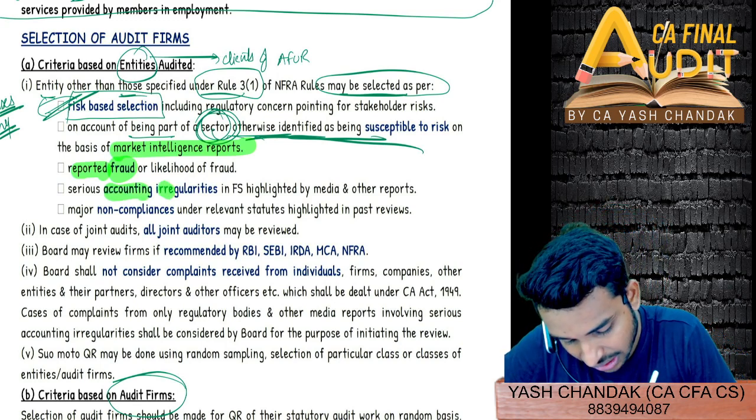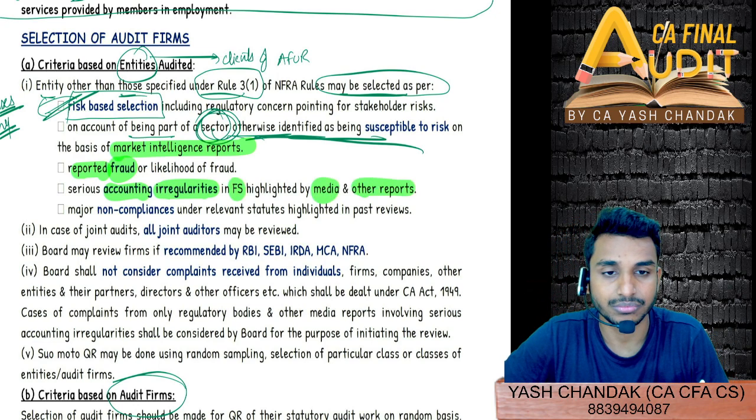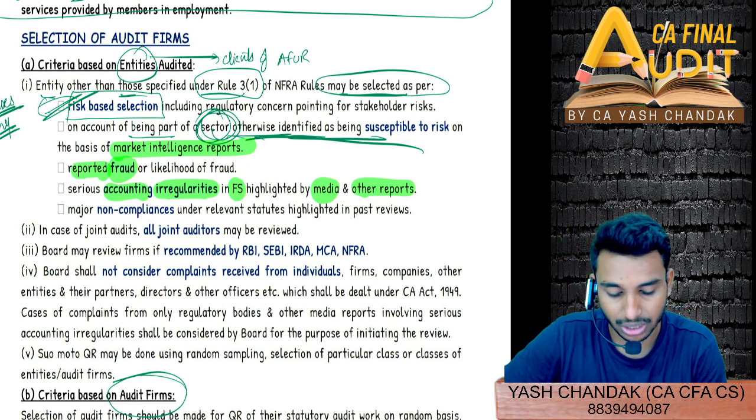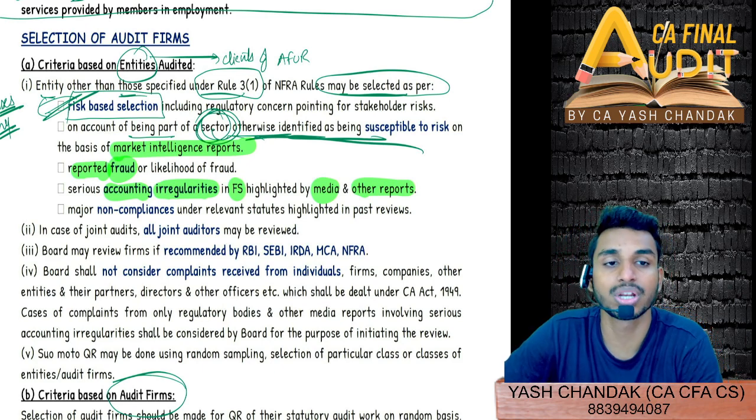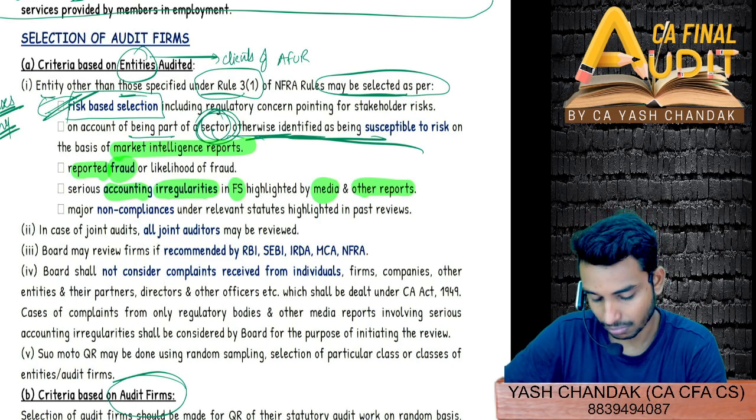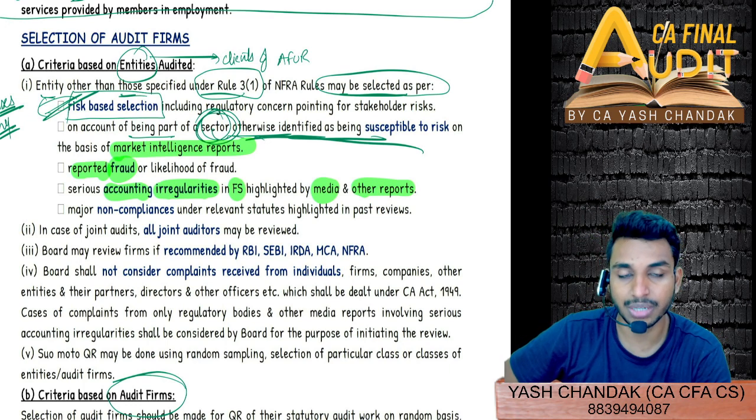And serious accounting irregularities in financial statements highlighted by the media and other reports. Major other non-compliances with laws and regulations, there could be non-compliances. So we'll see. They are saying that in case of joint audit, all joint auditors shall be reviewed or may be reviewed.